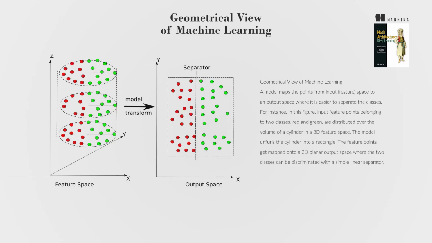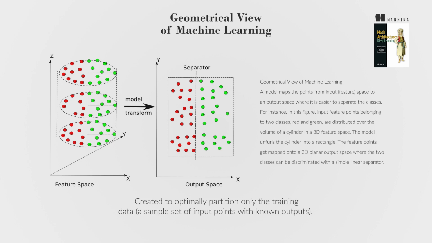Inputs in machine learning can be visualized as points in a multidimensional feature space. A classifier categorizes an input to one of a known set of classes. It is essentially a decision boundary, a hypersurface in the high-dimensional feature space that partitions the input points into the desired classes. Thus, given any input point, we can tell its class by seeing which partition it falls into. In practice, the classifier decision boundary is created to optimally partition only the training data, a sample set of input points with known outputs. If the training dataset is a good representative of the actual distribution of the input points, the classifier will do well on inputs it has never seen before.